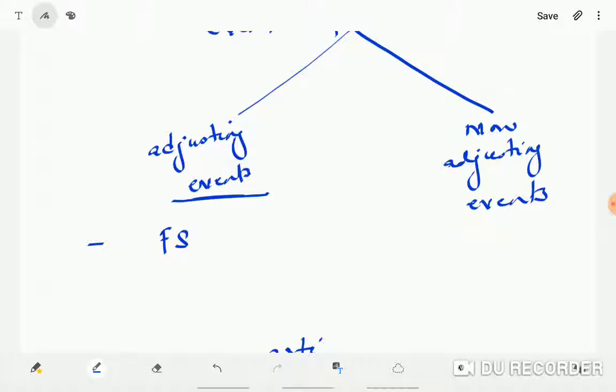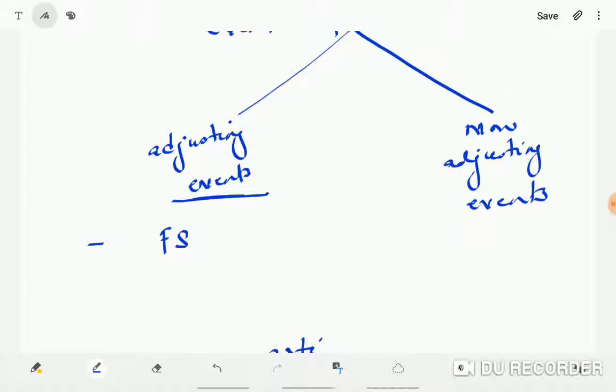See, I told you, at the year end, for example, I have some inventory. The inventory should be shown at cost or NRV. I sold it next year, but before the financial statements are authorized. At the year end, I do not know what the inventory is worth. But next year when I sell it, I come to know what exactly the inventory is worth. So that gives me more information about the NRV, net realizable value of the inventory. So some event happened, but that gives me more information or evidence about the condition of the inventory at the reporting date. So I am adjusting my inventory value accordingly.